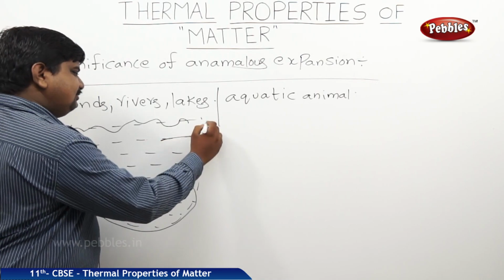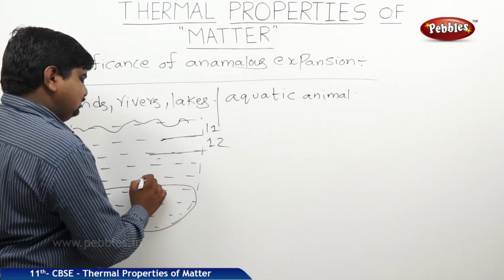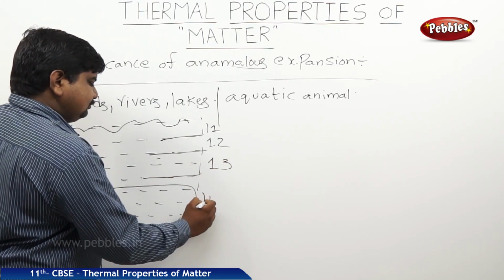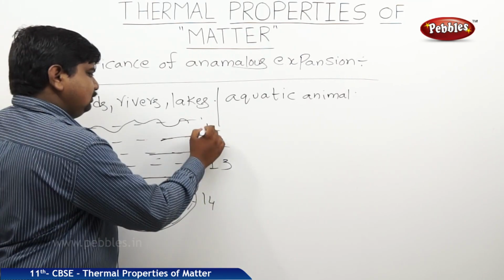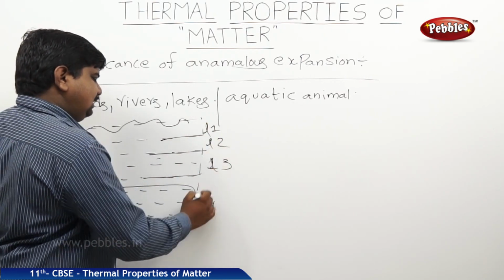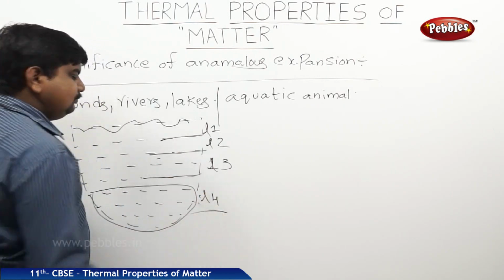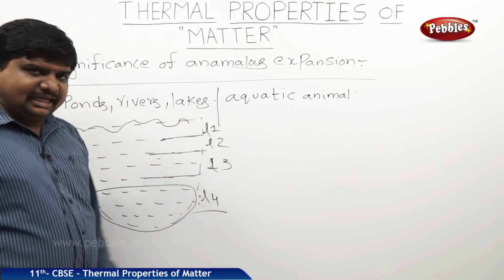Let us say this is layer 1, this is layer 2, this is layer 3, and this is layer 4. So L1, L2, L3, L4. What is the use of dividing the water into layers?